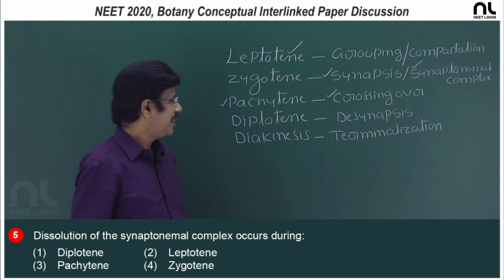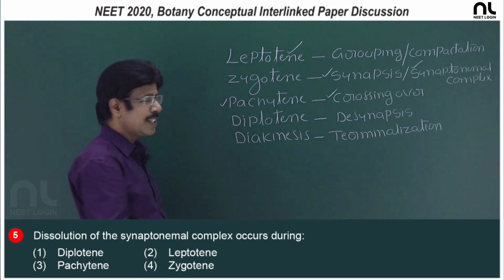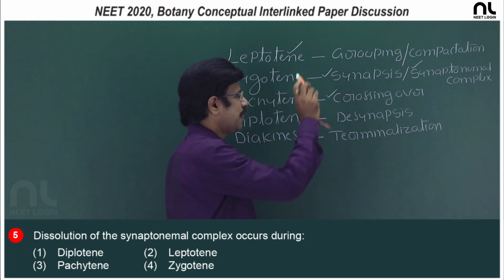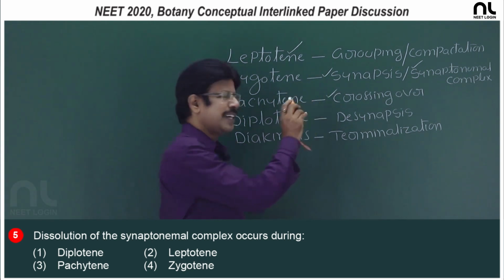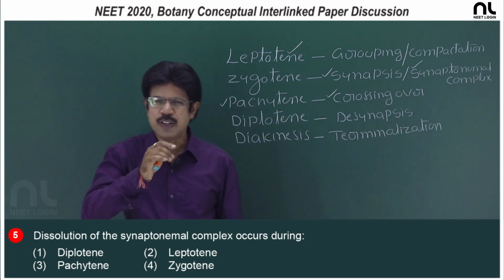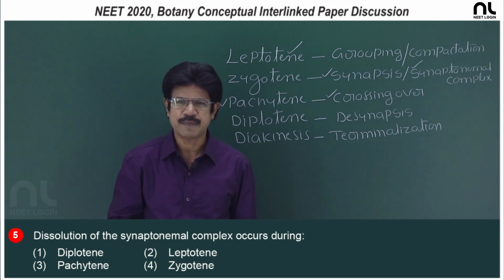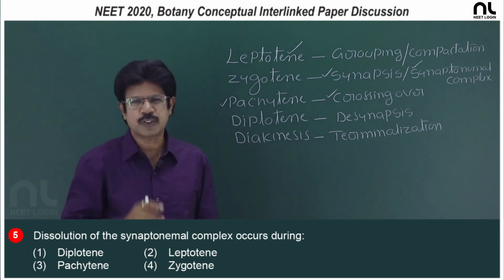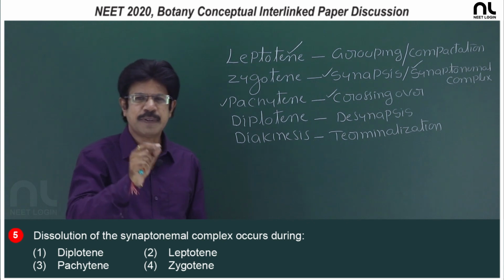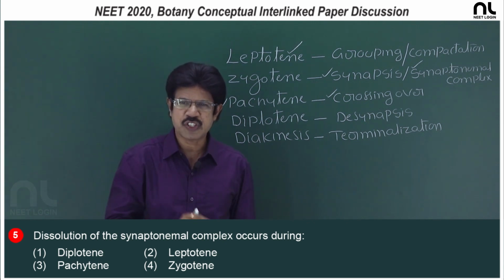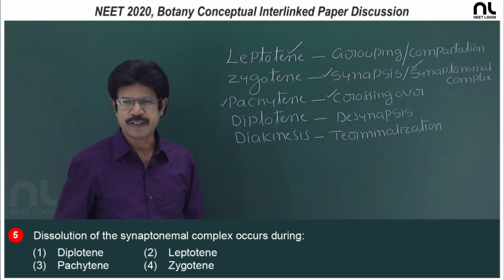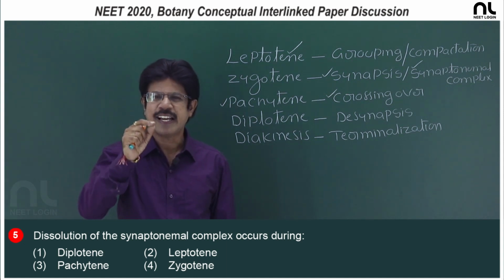Diplotene, it is the reverse phase to zygotene. In zygotene synapsis occurs, in this case desynapsis. Dissolution of synaptonemal complex, repulsion between homologous chromosomes, and chiasmata, it is X-shaped structure in diplotene, but still united at a chiasma.